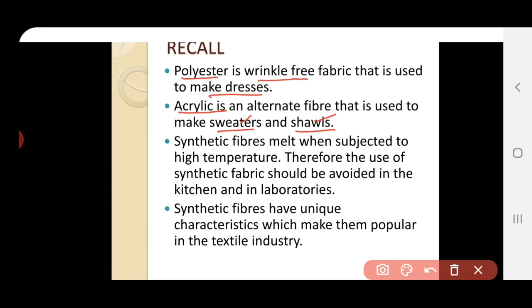Okay, synthetic fibers melt when subjected to high temperature. Therefore the use of synthetic fabric should be avoided in kitchen and in the laboratories. So the synthetic fibers start to melt when they are heated or in high temperature. So this should be avoided in the places of kitchen and in the laboratories.